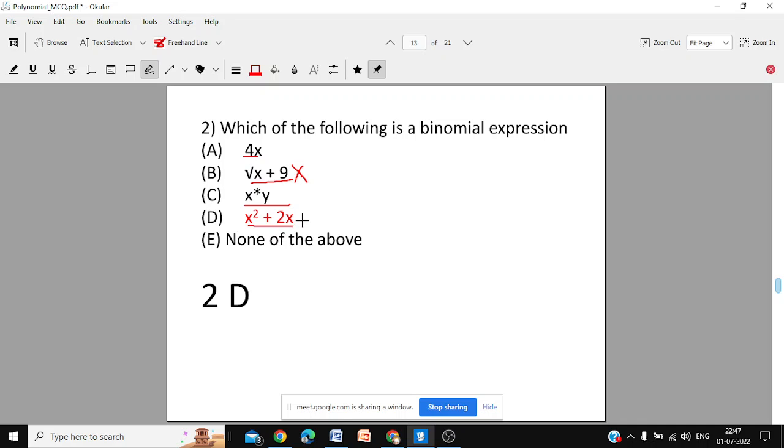This has two terms, x square and 2x. So this is the binomial. This was one term, monomial. This was one term, monomial. This was not a polynomial at all, because as I told you, the x should not be under root. So this is the correct answer. So 2D.